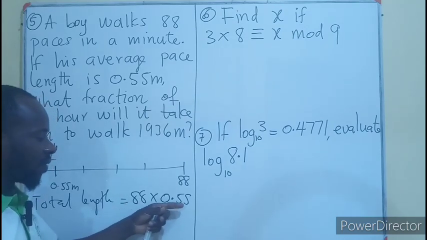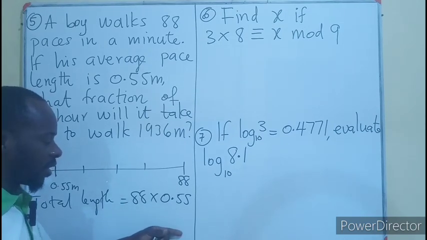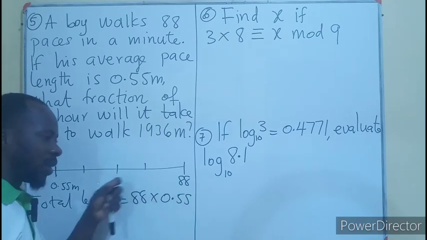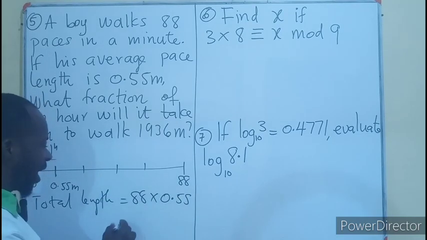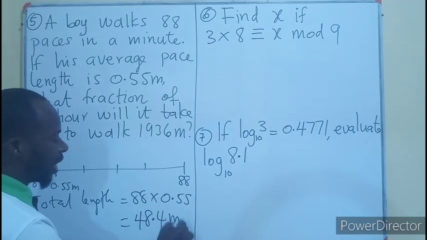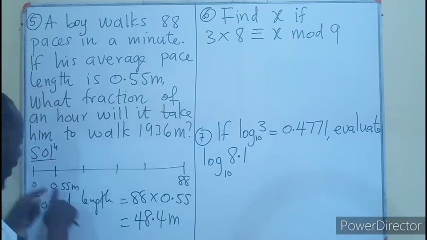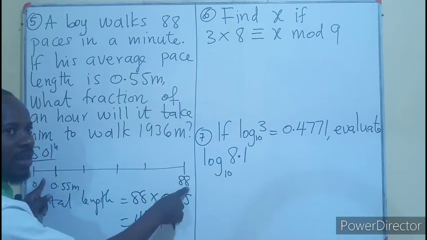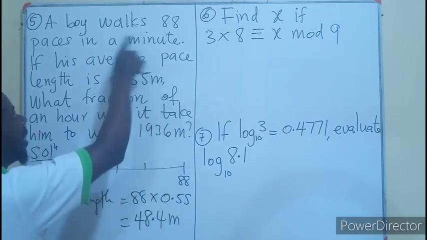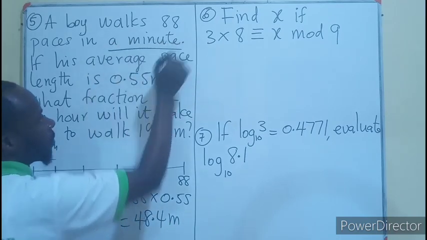This is more or less like 55 over 100. Then 5 will go into 55 eleven times, and 11 into 88 eight times. If we divide, you get 48.4 meters. And this is happening in just 1 minute.